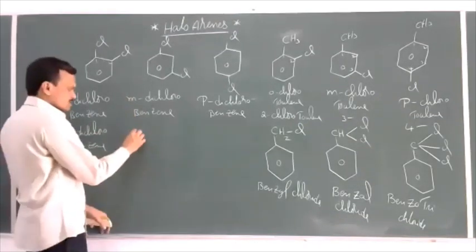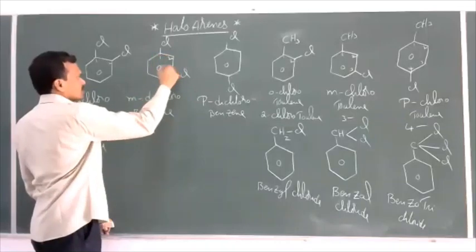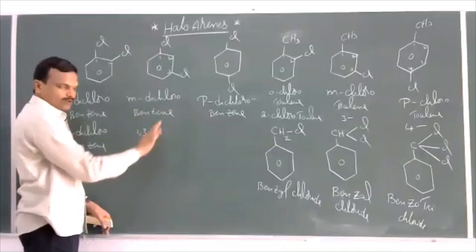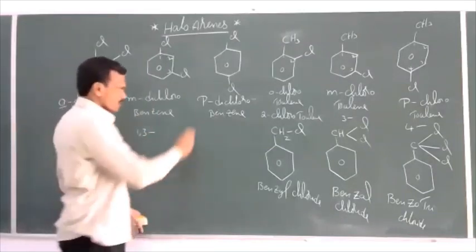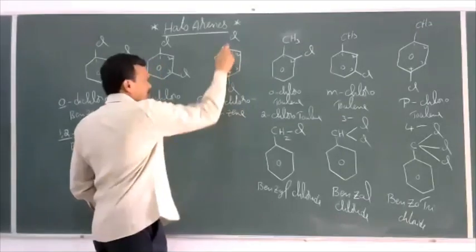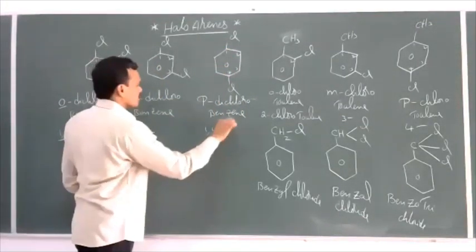Now this is named as 1, 3. This is 1, 2, and 3. So first and third position chlorine is there. So 1, 3 dichlorobenzene as it is named. Para position, nothing but 1, 4th positions are para positions. This is 1, 4 dichloro.